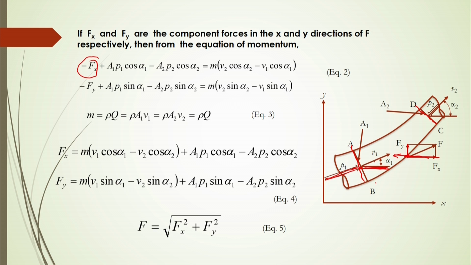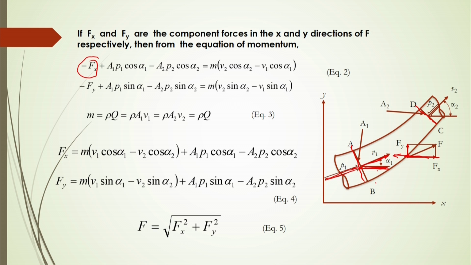Because the fluid motion is in the direction which makes an angle of alpha 1 with respect to the horizontal axis. So, plus A 1 P 1, it is the force, and in the x direction it will be cos of alpha 1.